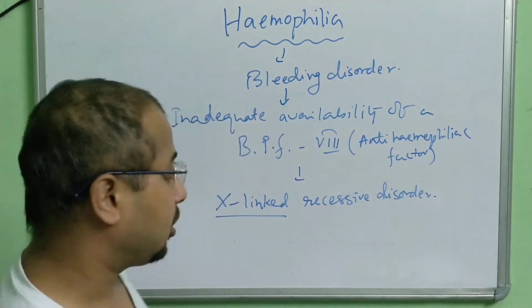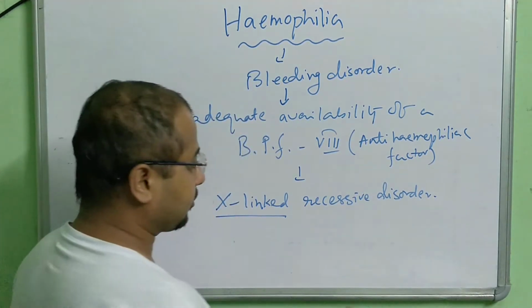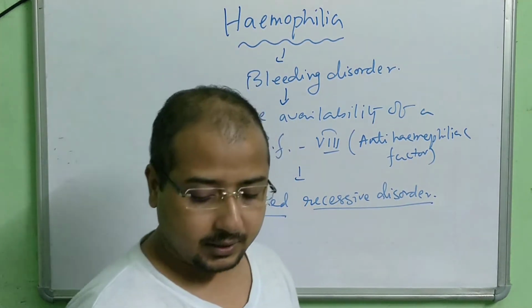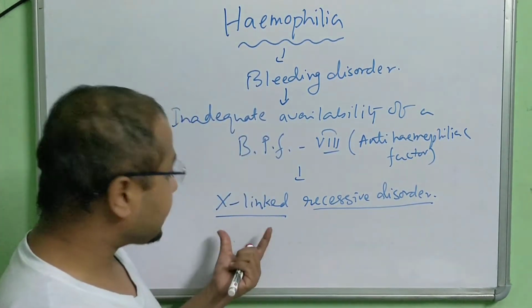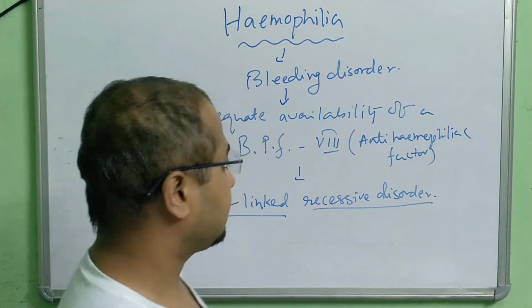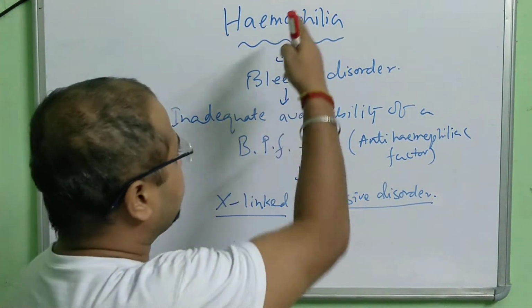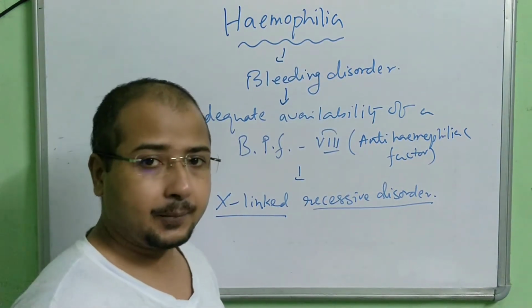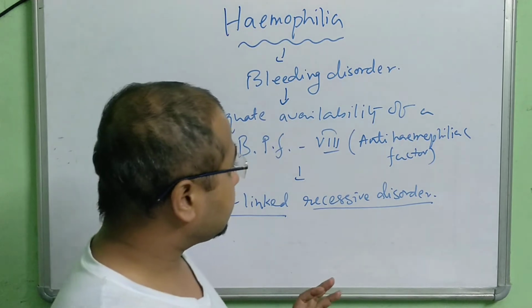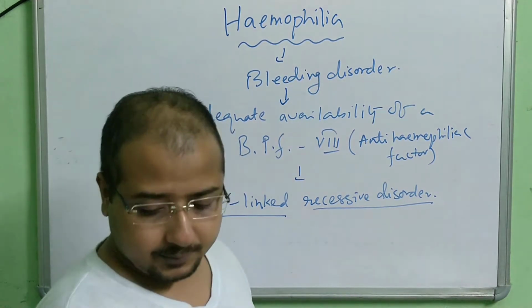Remember this. Recessive disorder means it's not dominant. Okay, that you have to understand. X chromosome linked, recessive disorder genetically, if you talk about hemophilia.